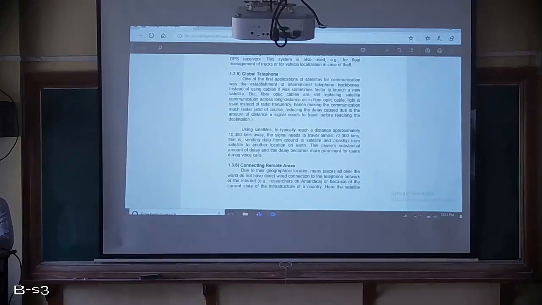And now, using this satellite which is used for global telephone, it can reach a distance of approximately 10,000 kilometers. That much distance the call can be transferred through the satellite which is used for global telephonic purpose.